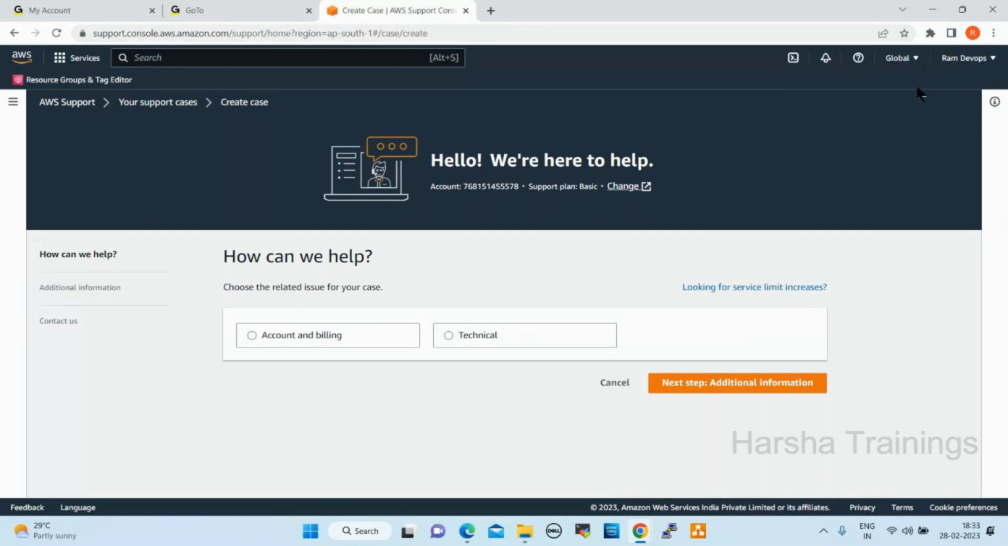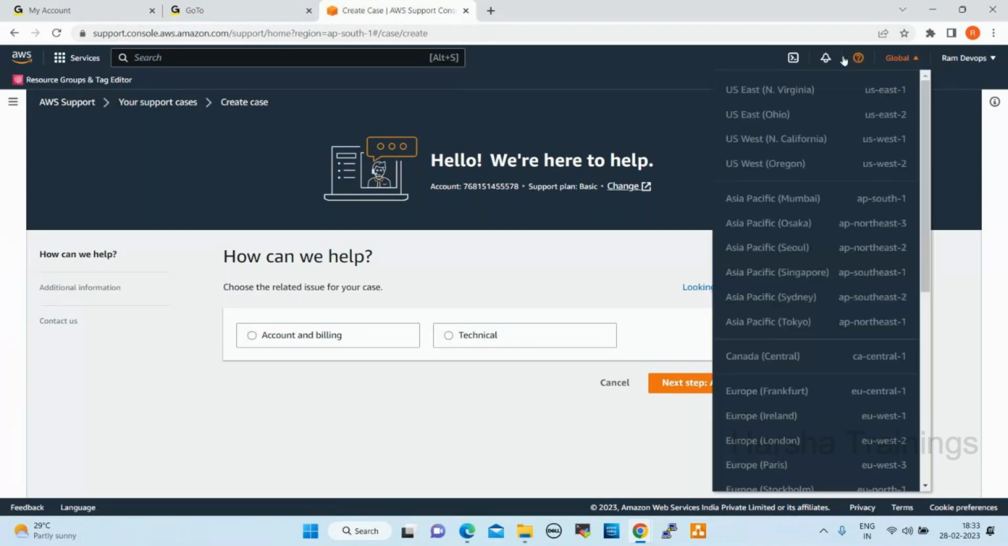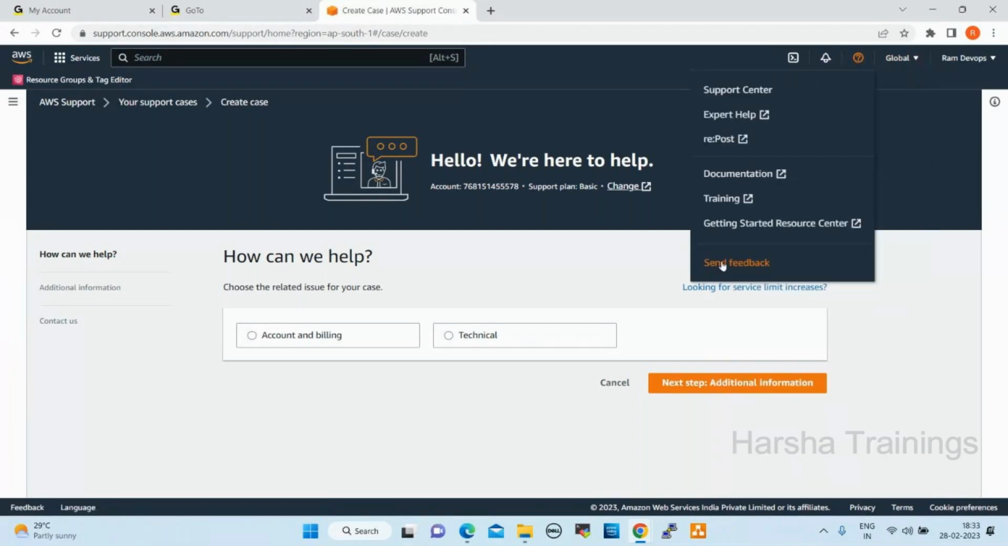Next one. Send feedback. What is feedback? Whatever services we are using in AWS, for those services we can give feedback. If the service does not have proper speed, or any issues happen, or if the service is working fine, whatever feedback you want to give, you can give. So we can update the feedback.